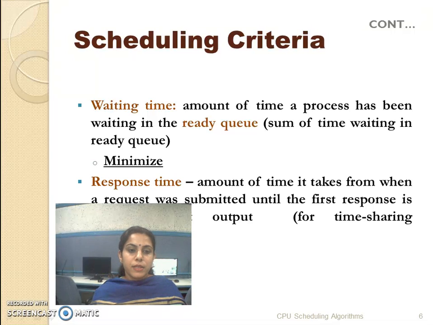The last point is the response time. This is the amount of time taken from when a request was submitted until the first response is produced. Please make a note, it is the first response produced and not the output. This response time should always be minimum.